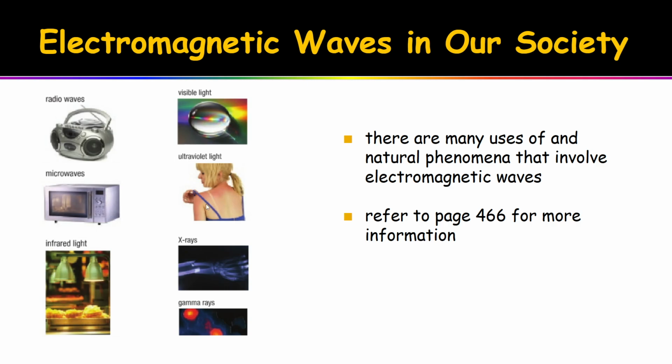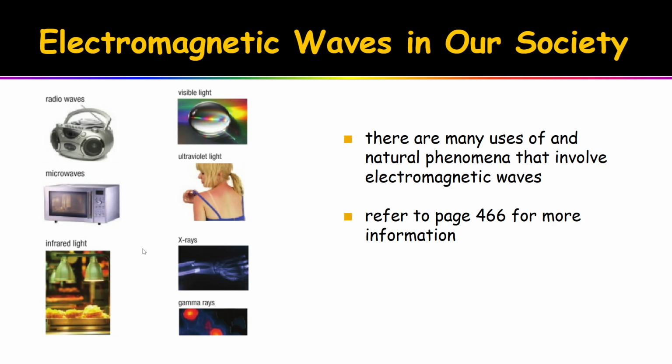Of course, our visible light, clearly very useful, but things like ultraviolet light, or UV light, we utilize to get a tan. If you've ever gone to a tanning salon or a tanning bed, you'll notice that they utilize a certain type of light called UV light to allow us to create melanin instead of standing out in the sun. Ultraviolet light is also produced by the sun, and it's also the thing that can cause sunburns.